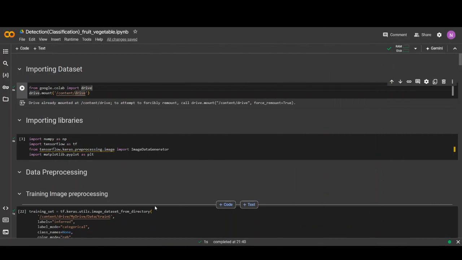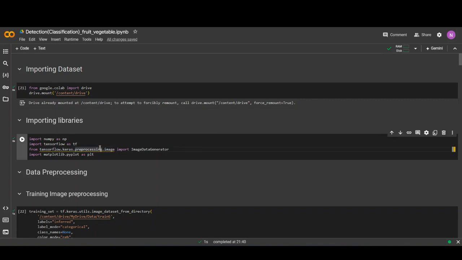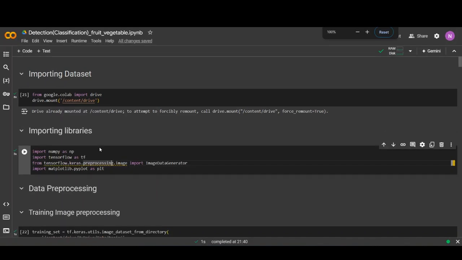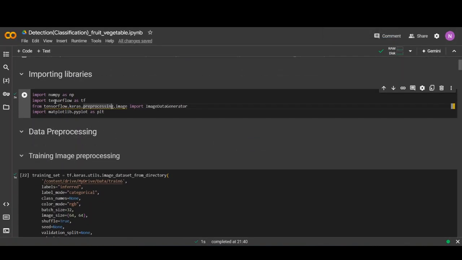Detection or classification: fruit and vegetable, which category? In this video, I have described the code for this task. First of all, connect the Google Drive with Colab to access the data. I have stored data in the Google Drive and access it using Colab. Import required libraries like NumPy, TensorFlow, and Matplotlib.